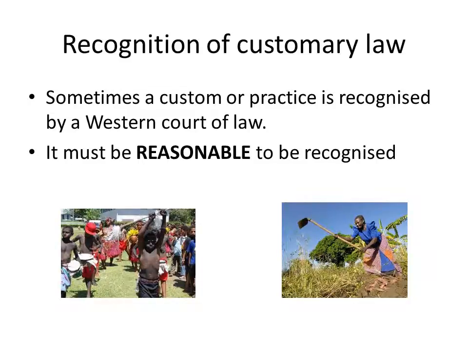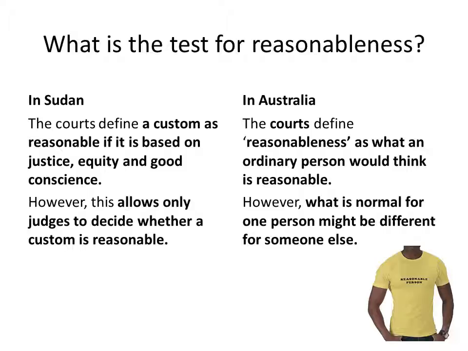Recognition of customary law. Sometimes a custom or practice is recognized by a Western court of law. It must be reasonable to be recognized. What is the test for reasonableness? In Sudan, the courts define a custom as reasonable if it is based on justice, equity and good conscience. However, this allows only judges to decide whether a custom is reasonable. In Australia, the courts define reasonableness as what an ordinary person would think is reasonable. However, what is normal for one person might be different for someone else.